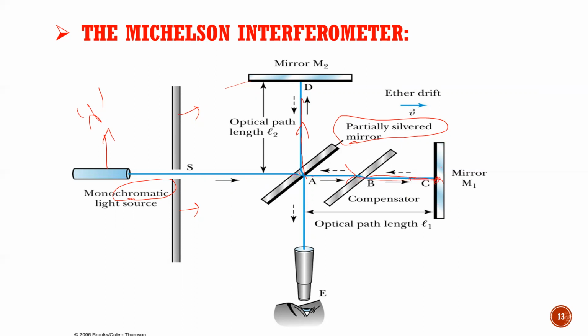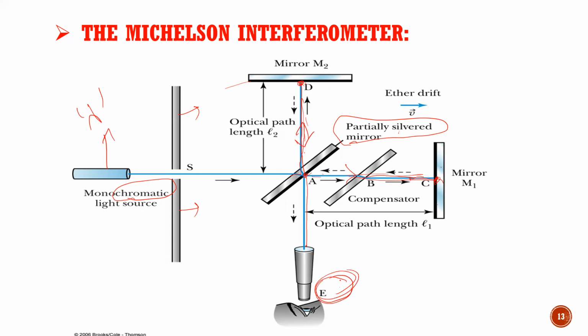Similarly, the light ray which got reflected on this plate, because it is partially silvered, there will be a partial reflection and partial transmission. This reflected light will go and get reflected at mirror M2 at a point D. Now this reflected ray and the reflected ray from the other mirror will come and again interfere here, and the interference pattern, or the fringes, will be observed through this telescope.